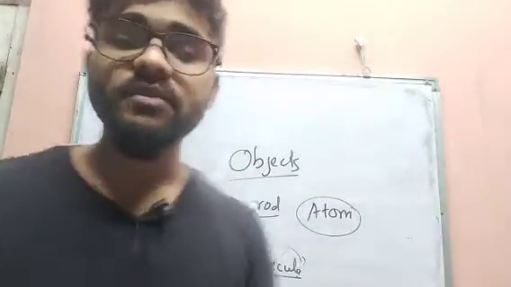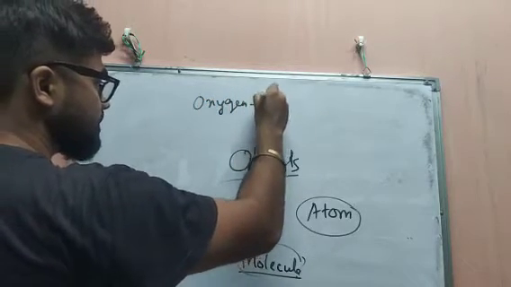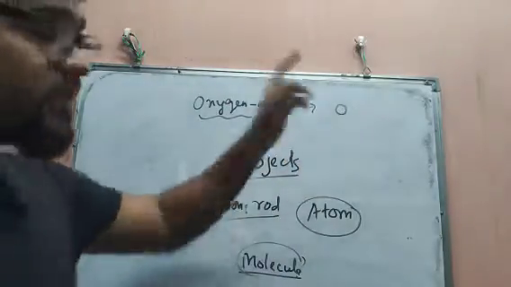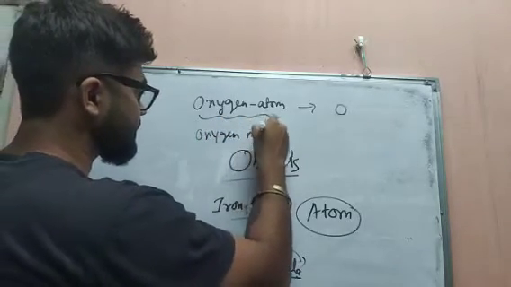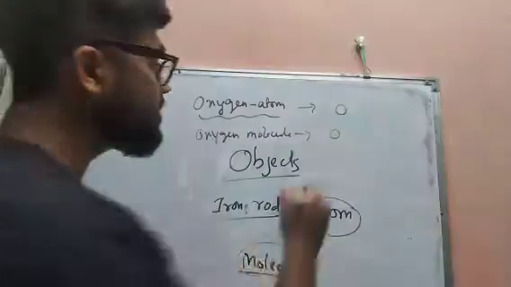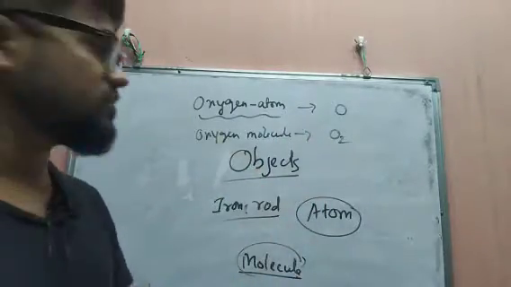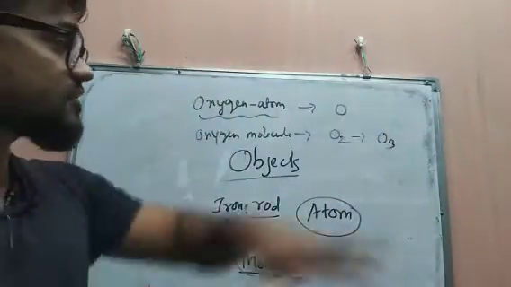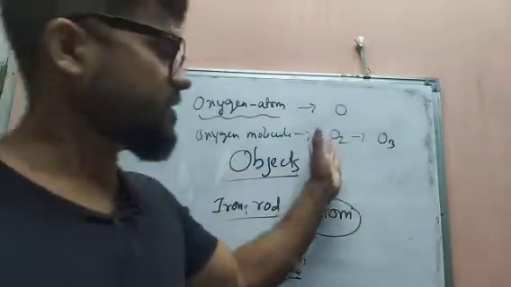Same atoms combined means, suppose oxygen. The oxygen atom is denoted by only O. Now the oxygen molecule: when two oxygen atoms are combined, you get O2, which is the oxygen molecule. When three oxygen atoms combine, you get O3. These are considered molecules because here the same atoms are combining.